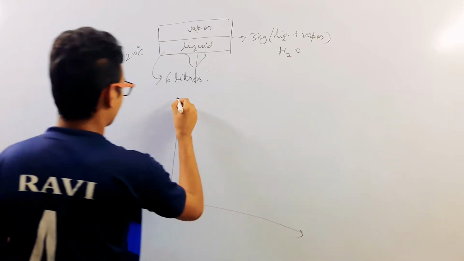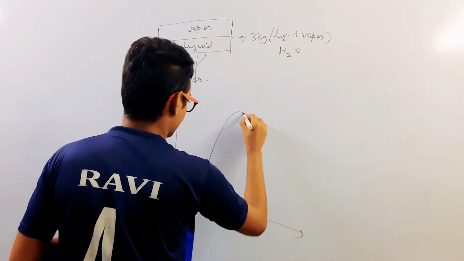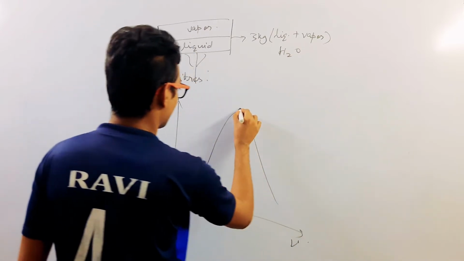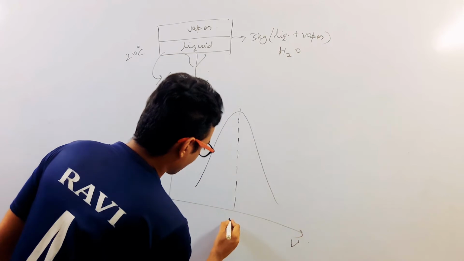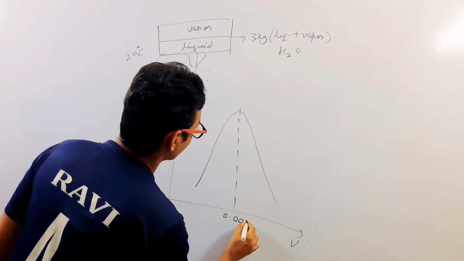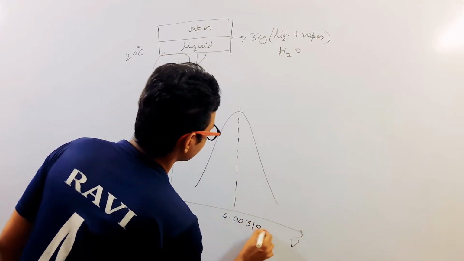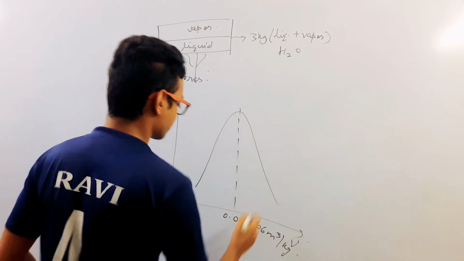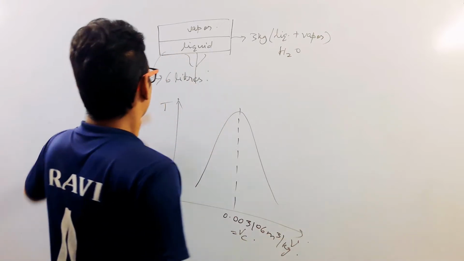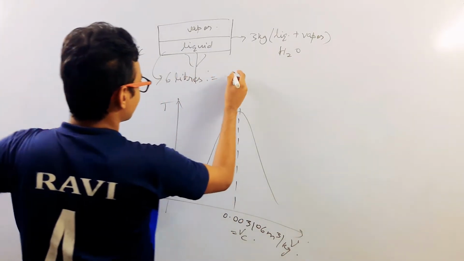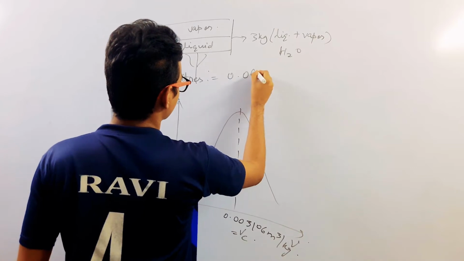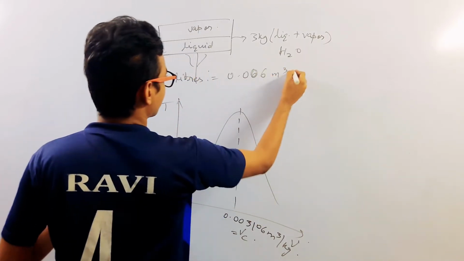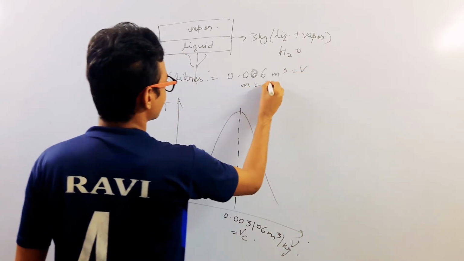So this was the TV diagram of water, and this is 0.003106 meter cube per kg, the specific volume at the critical point, that is VC. So this 6 liter is actually 0.006 meter cube, that is the volume, and mass is 3 kg.